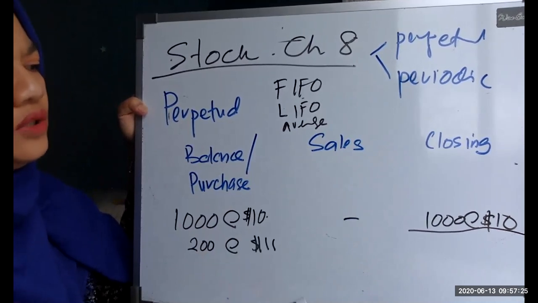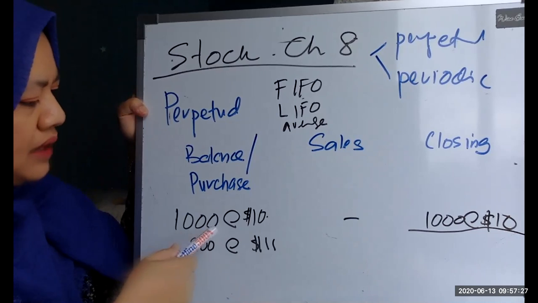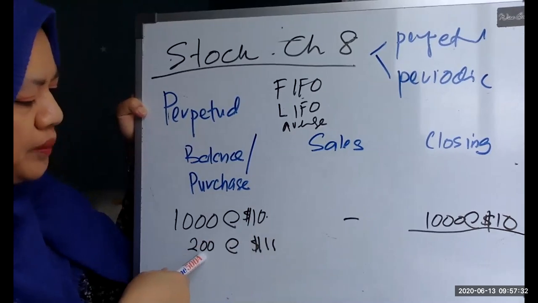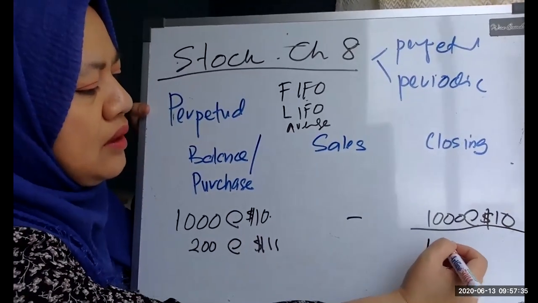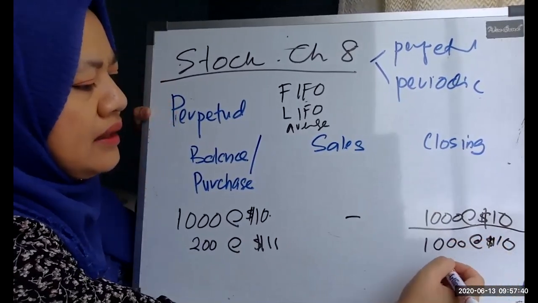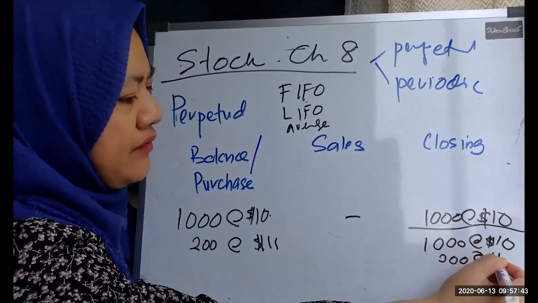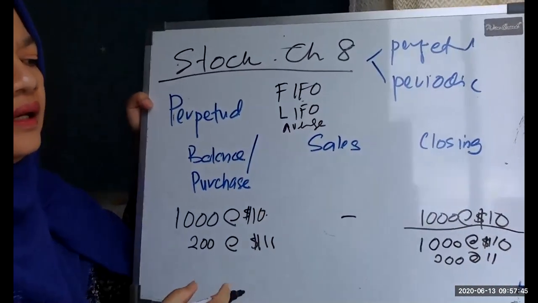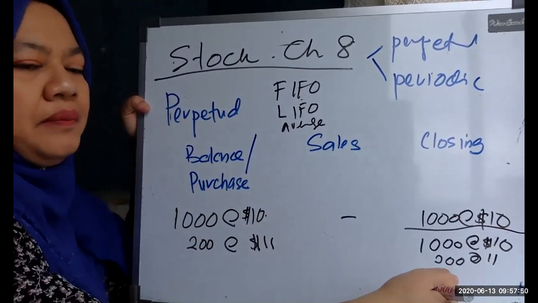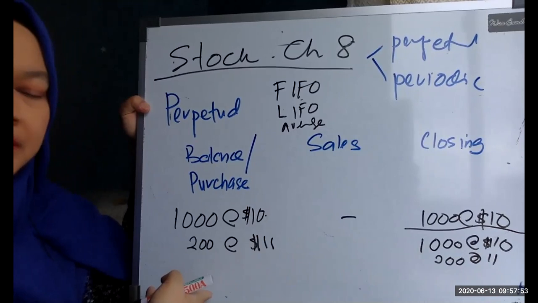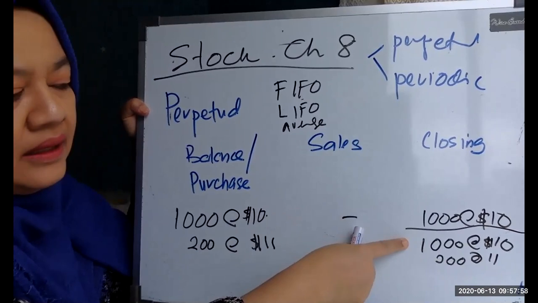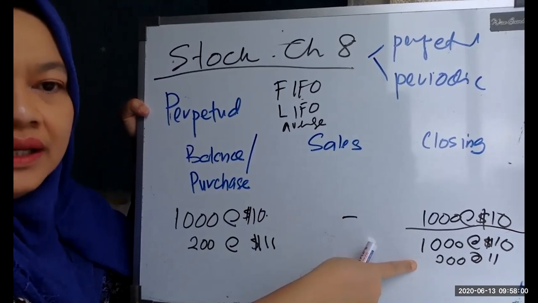Okay, so let's look into the FIFO. If you have 1,000 at 10, the balance is 1,000 at 10. Then when you purchase 200, you still have the balance of 1,000 at 10, and the new stock is 200 at 11. If the following day you purchase some more, you have to rewrite the balance based on your purchase. You write it first in, first out. So first is the 1,000, then the 200 units at 11 ringgit.